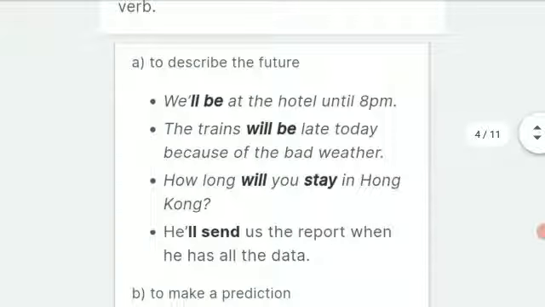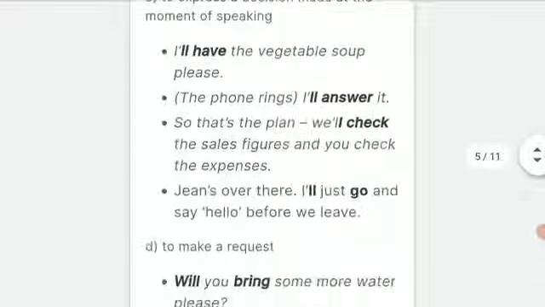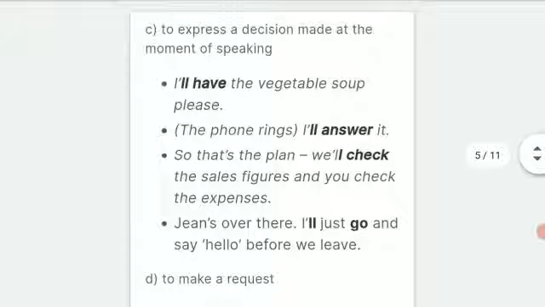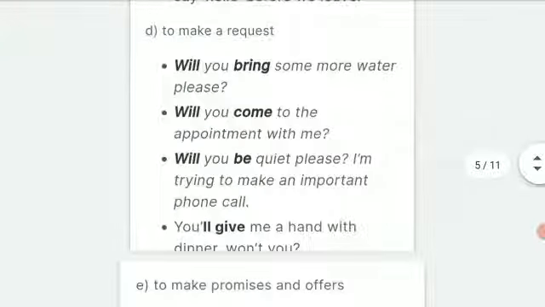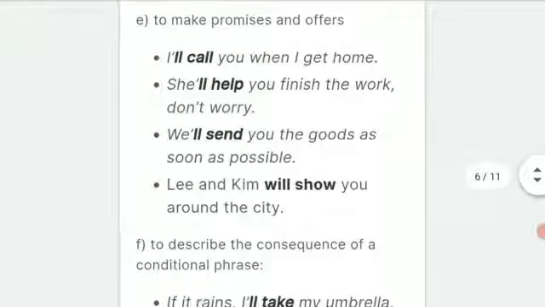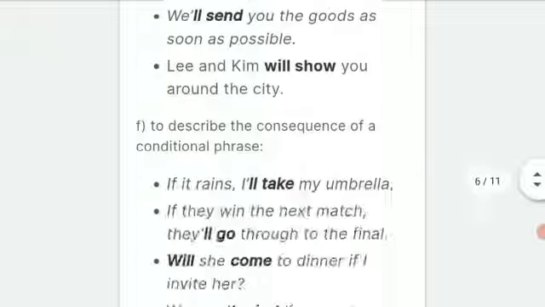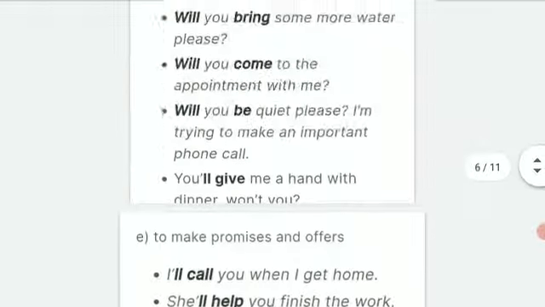Then when should we use will and when should we use shall? We have to use will to describe the future, to make a prediction, to express a decision made at the moment of speaking, to make a request, to make promises and offers, and to describe the consequence of a conditional phrase.